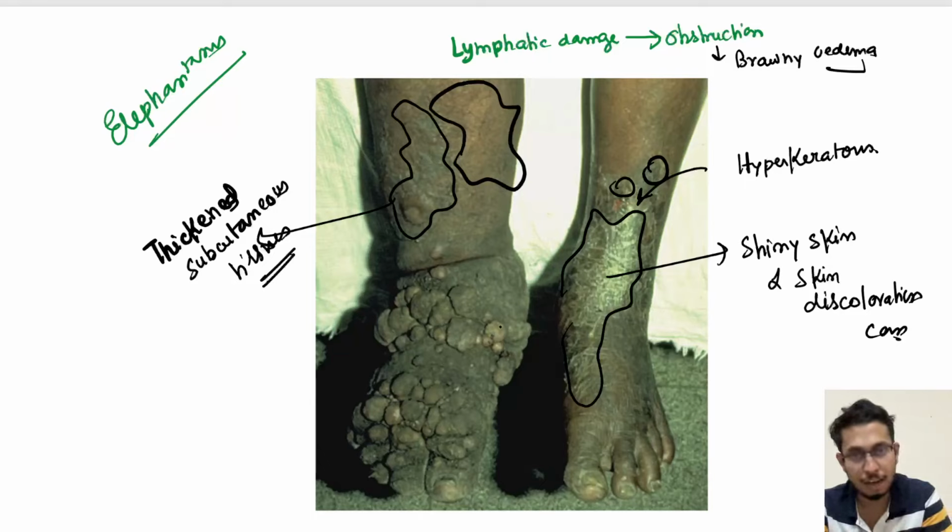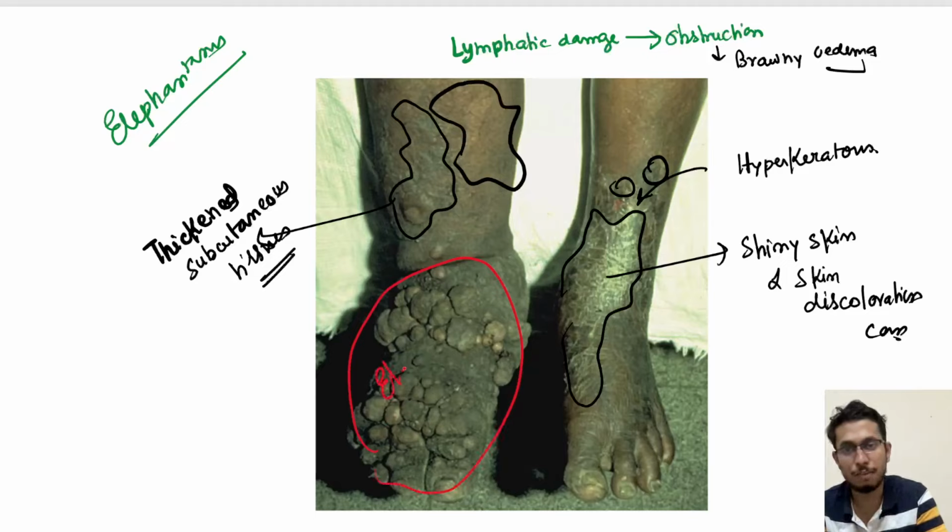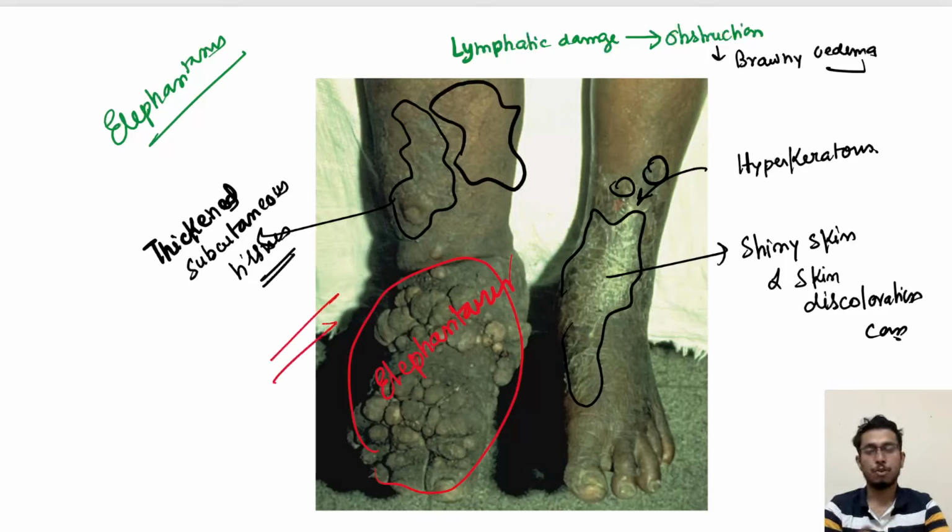And last but not the least, the most important and well known one, the advanced stage, which is also known as elephantiasis. This is the last stage, elephantiasis of the foot. So these are the skin changes which are seen. Coming to the presentation once again, how do they present? They can present as the subclinical microfilaria stage, as hydrocele, or as chronic changes, as in this case of elephantiasis.